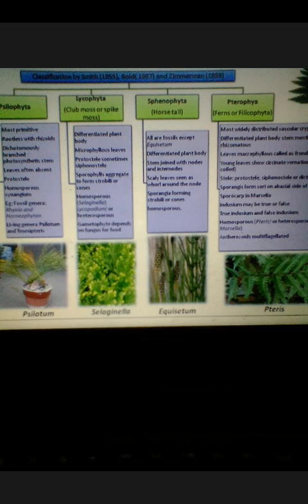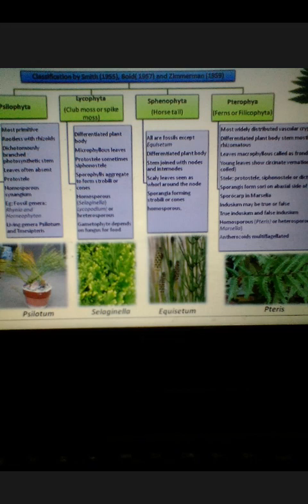The next group is Sphenophyta, which is commonly known as horsetail. Why are we calling them horsetail? This is a question for you. Try to find out the answer and let me know. All of them are fossils in this group, except one genus, that is Equisetum. This Equisetum is also in your syllabus.